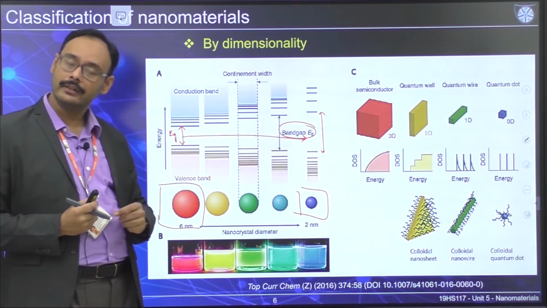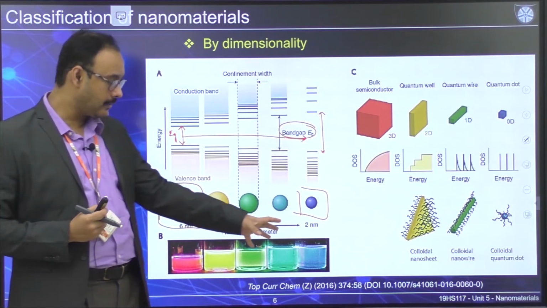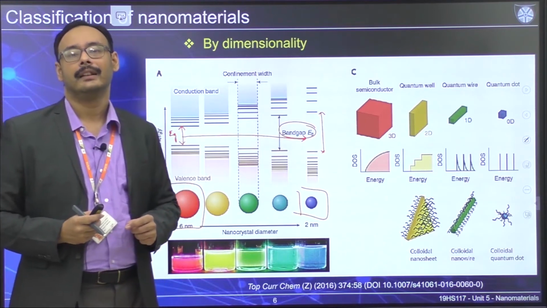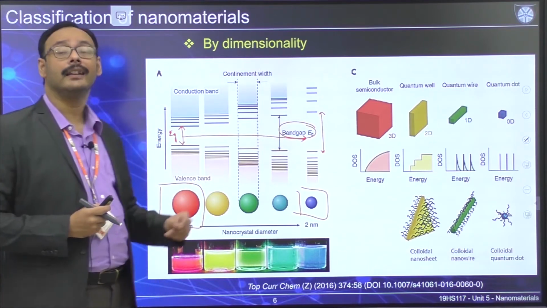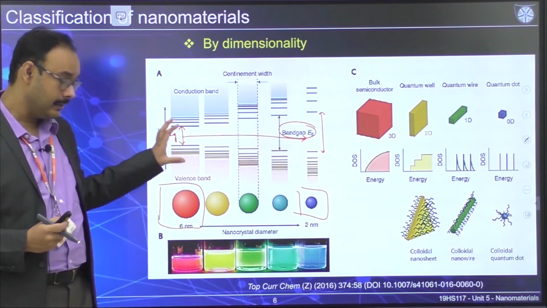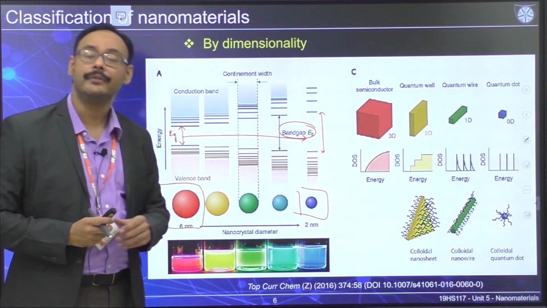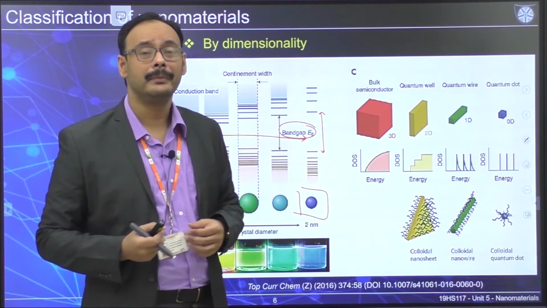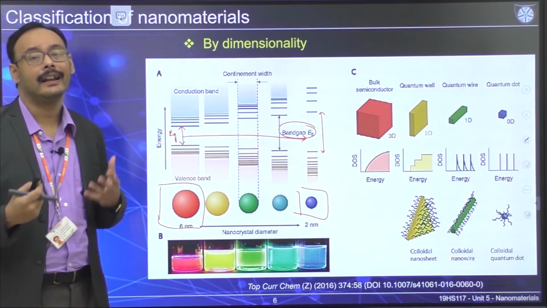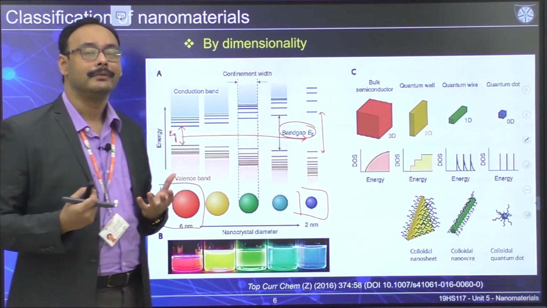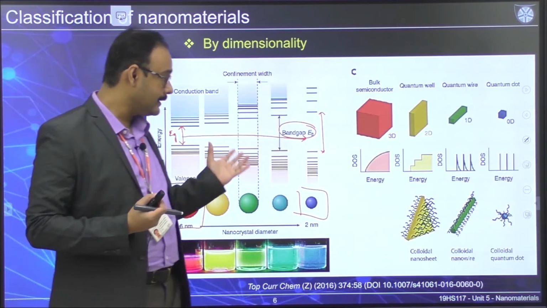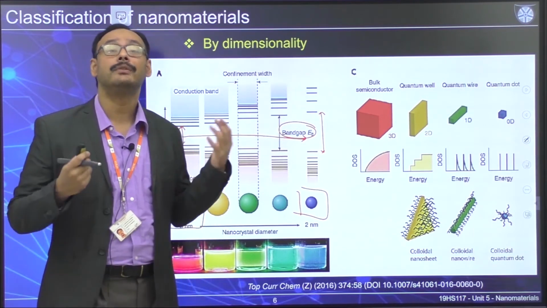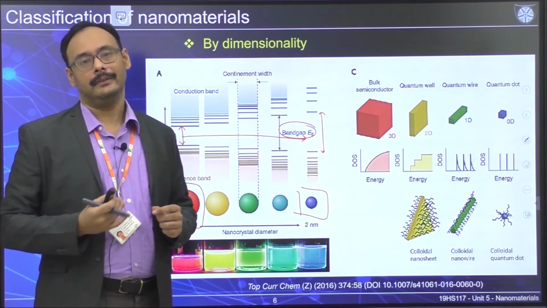One of them I have shown you: in the dark, once you shine light on it, they glow with different colors, and depending on the size, they will show different colors, which are very useful for electronic and optoelectronic applications. For example, with quantum dots, people are trying to think of utilizing them on your TV screen.